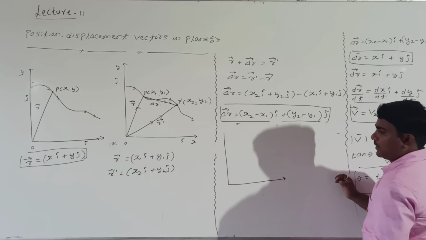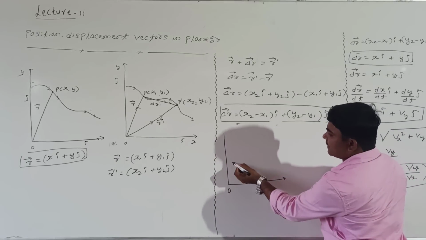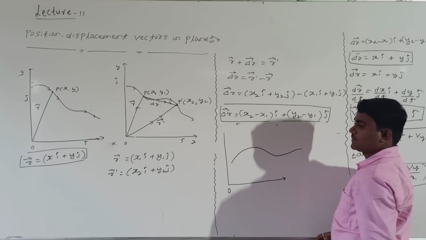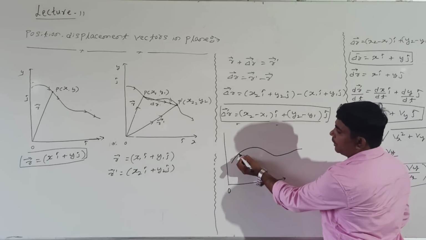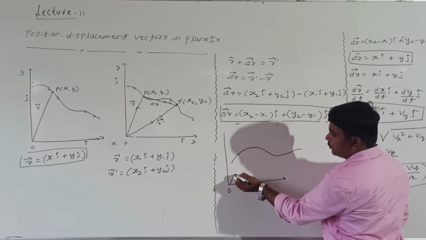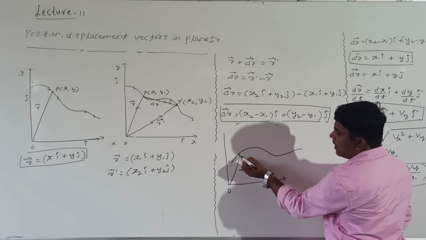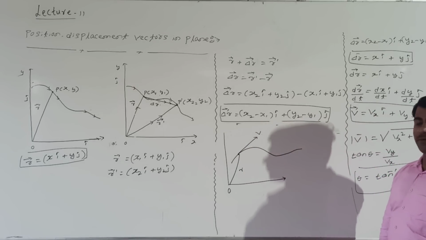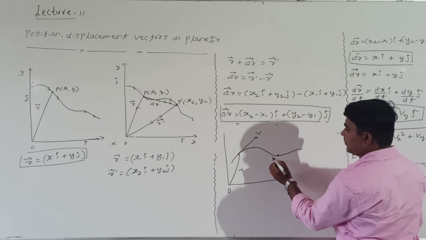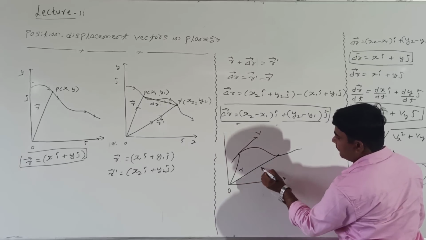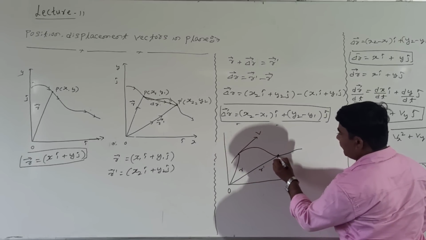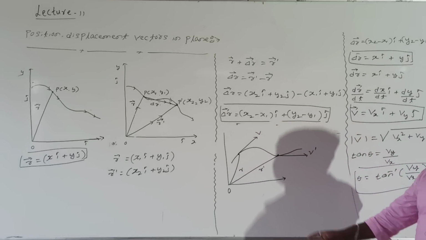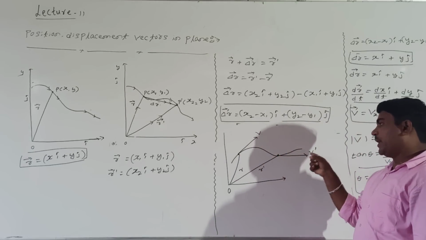Look at me. Now in this case, the body was moving like this. The body may move like this, right? At this point, I am taking position vector r. At this point, this is nothing but velocity v. Are you following? Now I will take this point. At this point, the position vector is r dash. Now if we draw the tangent line, this becomes velocity v dash.